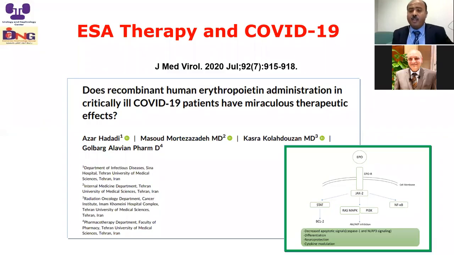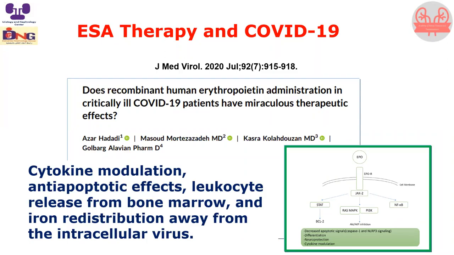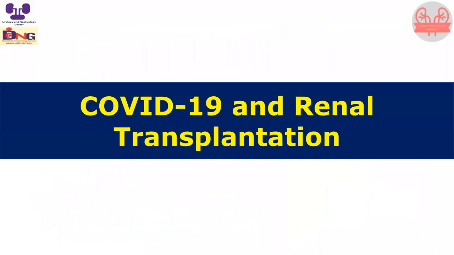This is because EPO has anti-cytokine effects and can lead to immune modulation and reduce the severity of COVID disease. This is why we should weigh the risk and benefit: dialysis patients who are treated with ESA therapy should continue, but be very careful about adding EPO for patients who are not treated.